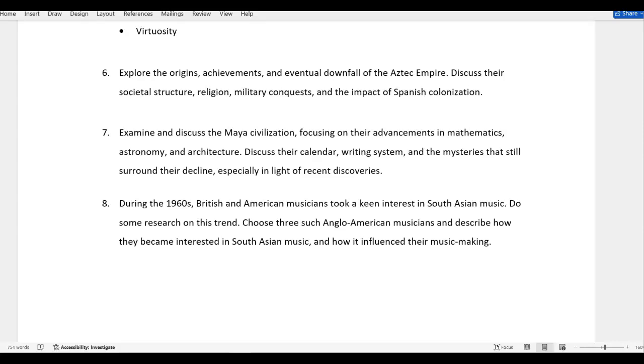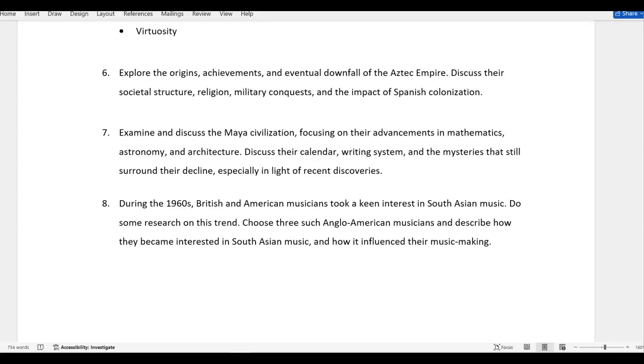You want to look at their social structure, their religion, how they were militarily, and then when the Spanish come in, what happened then. So that gives you about 3 or 4 different areas to look at. Again, 300 words or so each one, and you'll have the full essay done.